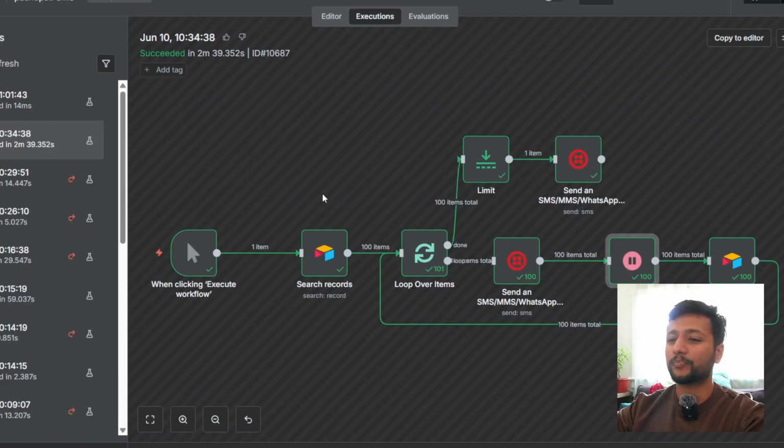And it also sends out personalized text messages. We'll be pulling out the name from Airtable. I don't want to open and show the data over there, but there is name and phone number and email, everything, and the name is going to be pulled out and we send a personalized SMS.